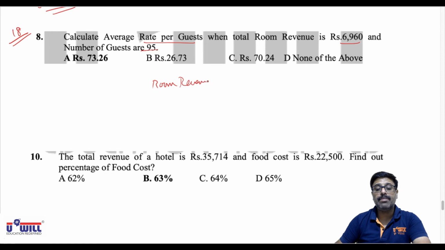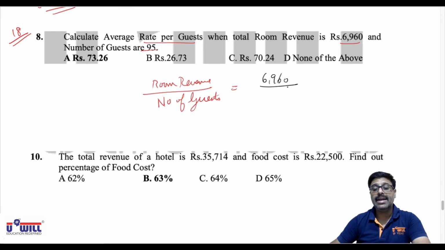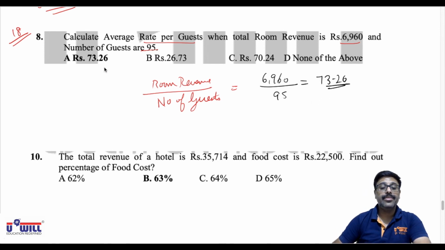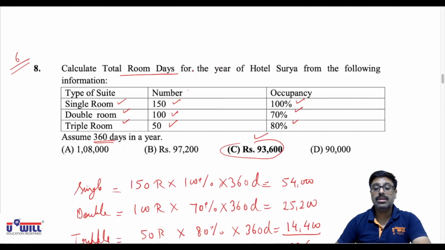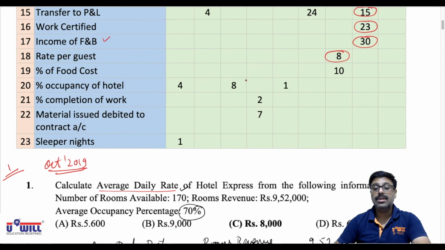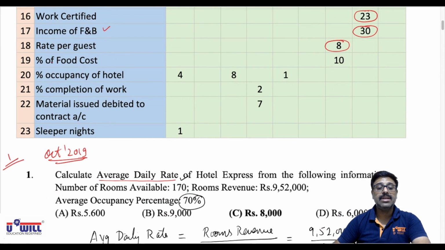How do you find the rate per guest? Room revenue divided by number of guests. So directly you will do 6960 divided by 95 guests. Do it. You must get 73.26 as your answer. Okay. Now similar to this question, rate per guest, no other questions have been asked in exams.